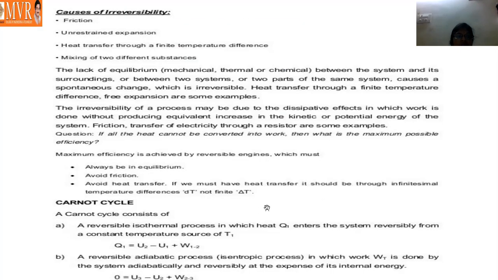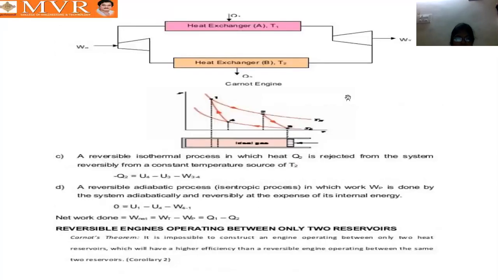Next, this is a very important topic. I will discuss this topic normally, and afterwards I will give the clear notes. So what is the Carnot cycle?